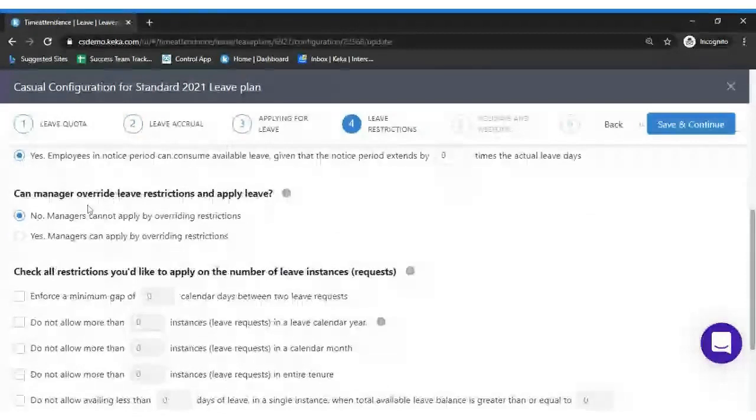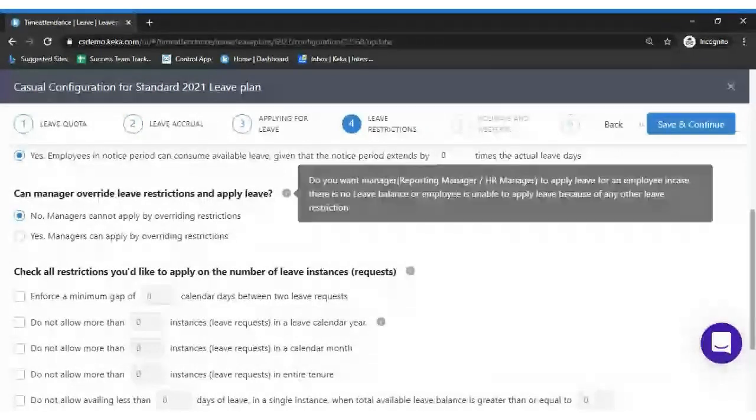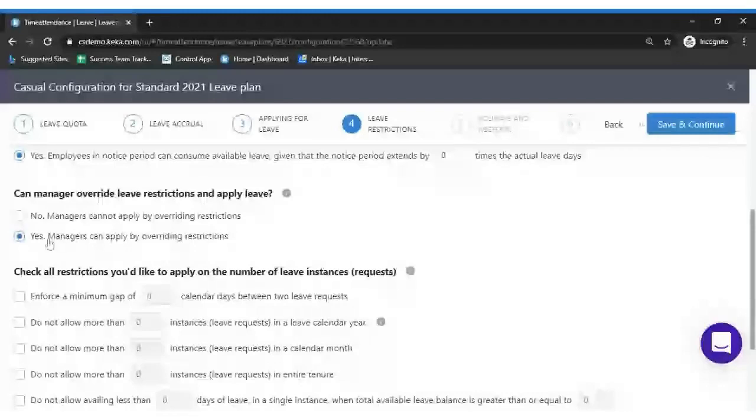Okay, right. The next option we are referring to is, can a manager override leave restrictions and apply for the leave? This point is referring to if there is no balance for the employee, or if the employee is unable to apply because of other leave restrictions, such as backdated or prior notice. If there are any such restrictions which do not allow an employee to apply, then we have an option saying that yes, managers can apply by overriding restrictions.